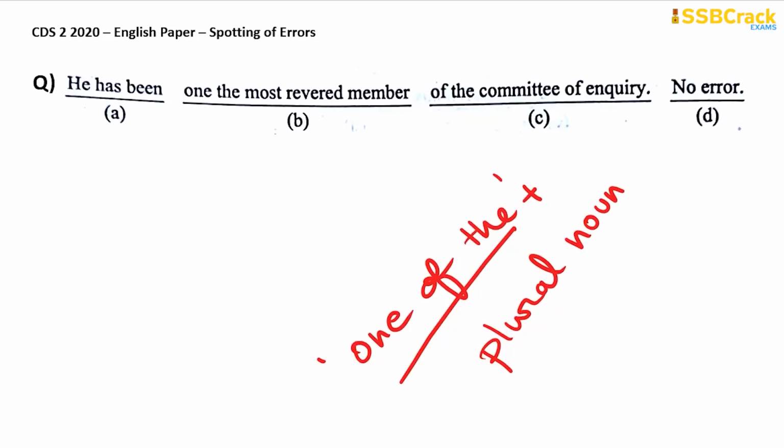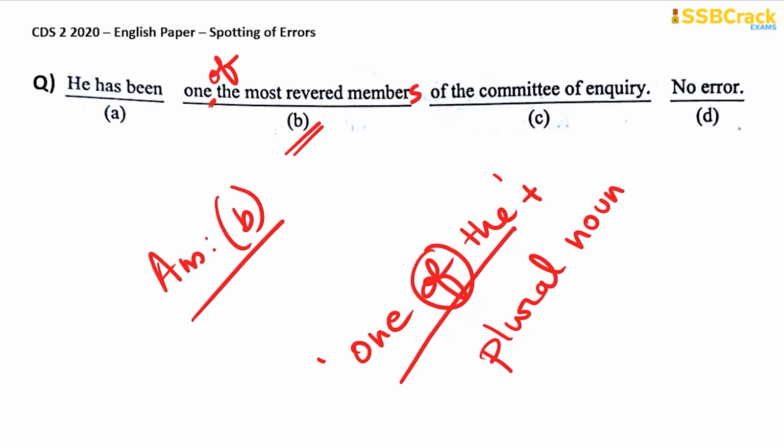But here 'of' is missing in part B, right? Actually it would be one of the most revered members. It should be the plural noun members of the committee of inquiry. So as you can see, part B of the sentence has the error. Therefore, your answer will be option B. Okay, it should be: he has been one of the most revered members of the committee of inquiry.